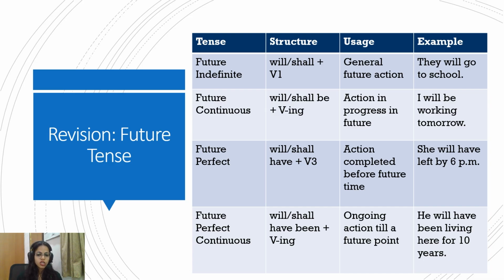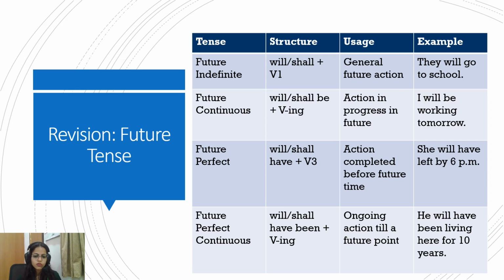Future perfect. The structure is will, shall, have plus third form of verb. So action completed by a future time. She will have left by 6 p.m. So 6 p.m. has not yet happened. But by this time in future, this action will be finished. It will be done. She will have left by 6 p.m. That's why in future, the time by which the action will be completed is in future. So by this future time, this action will be completed. She will have left by 6 p.m.